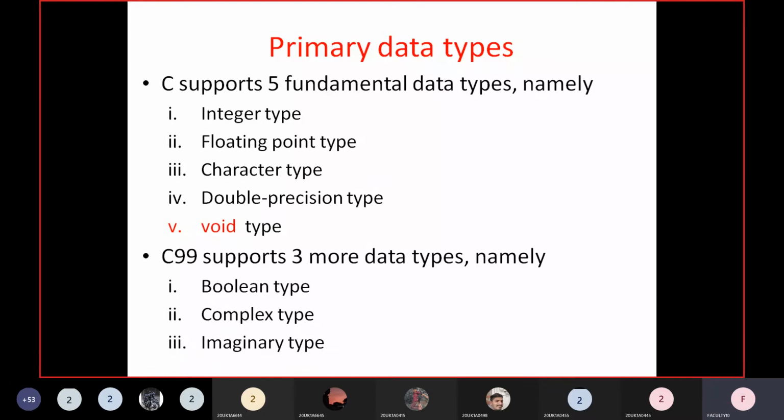Generally in interviews, people ask this, that means whether you know the latest compiler supported data types or not. You don't find these in textbooks.